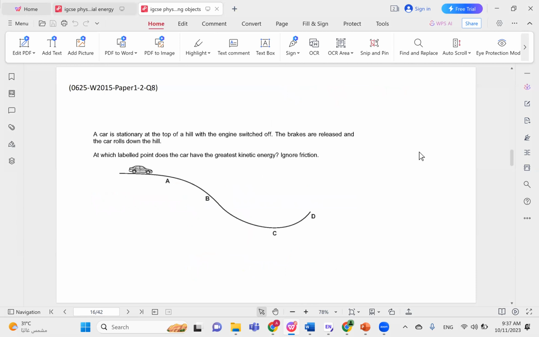A car is stationary at the top of a hill with the engine switched off, the brakes are released, and the car rolls down the hill. At which point does the car have the greatest kinetic energy? Ignore friction. So ignore friction means that we're just playing around with either potential energy or kinetic energy. So conceptually, greatest kinetic energy means least potential energy. Why is that? Because the sum of the kinetic and the potential has to be constant throughout the entire problem. The energy is conserved. The total energy is conserved.